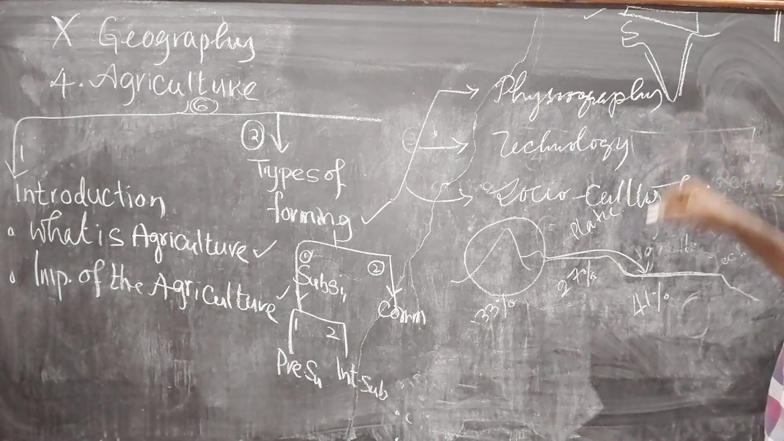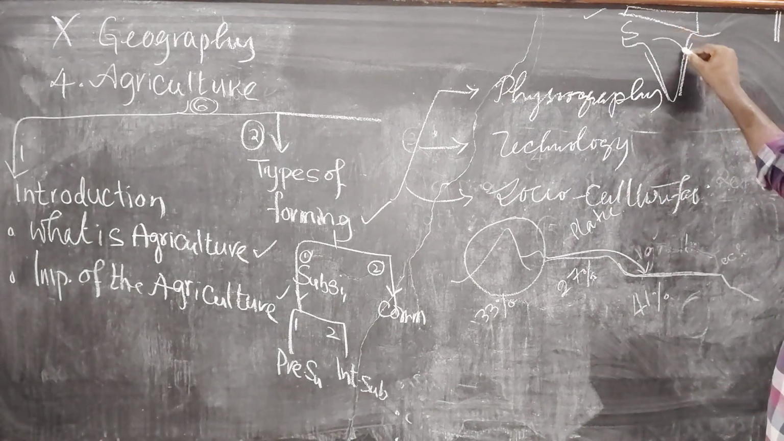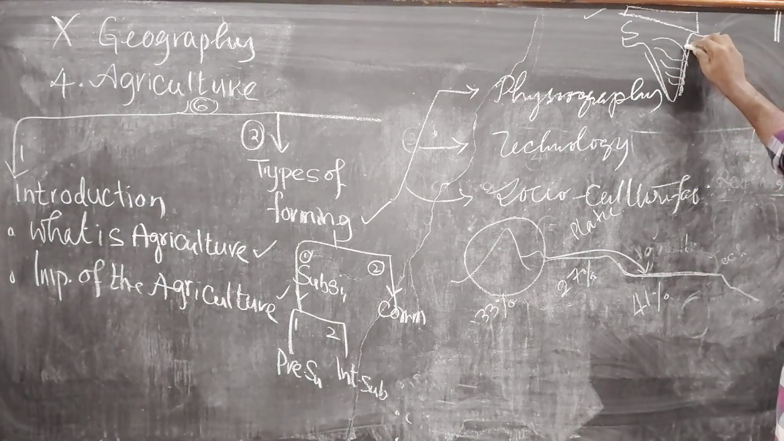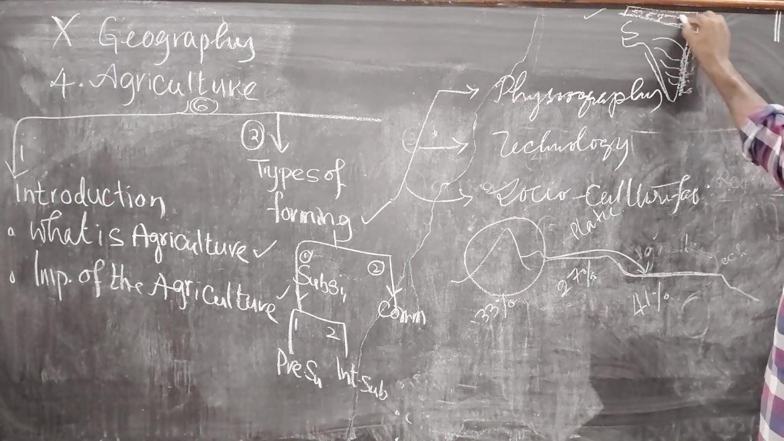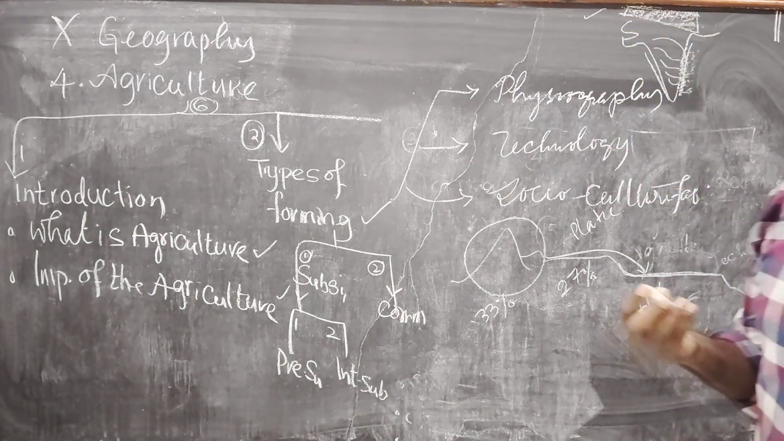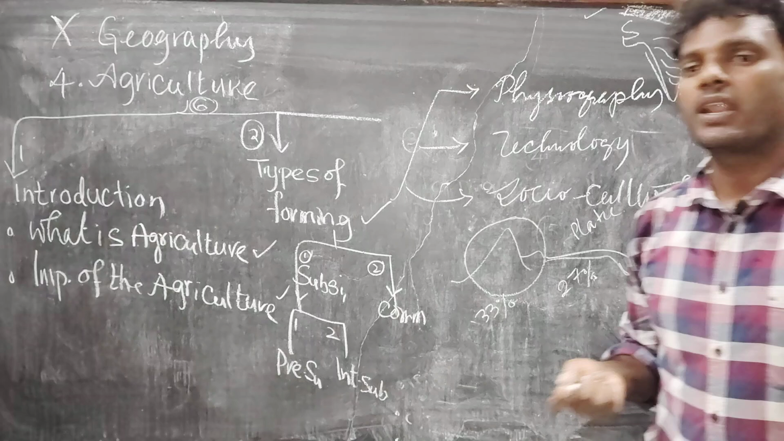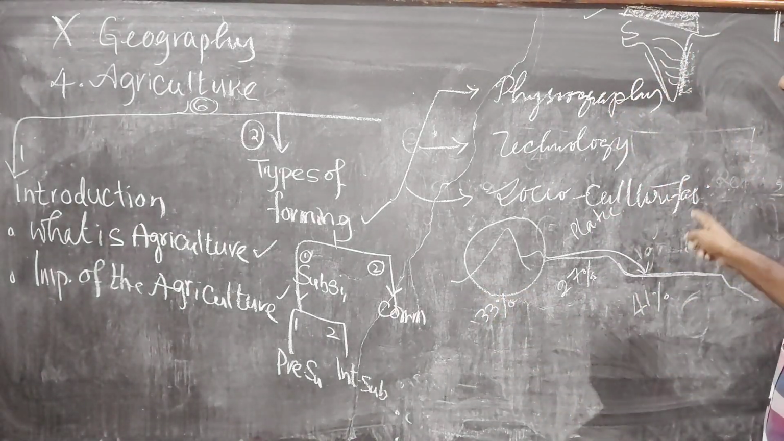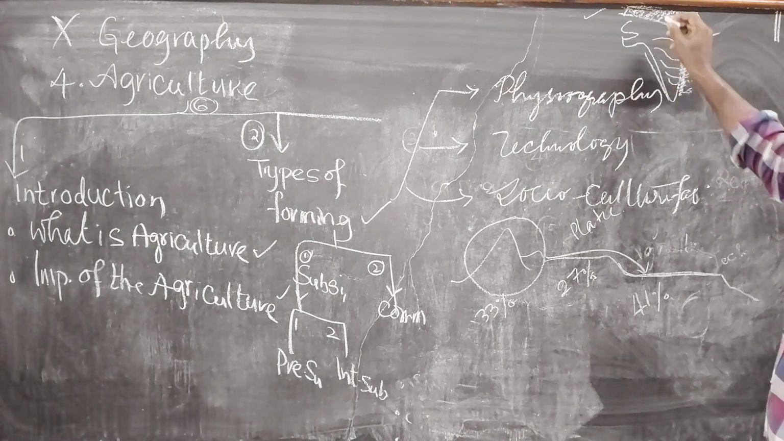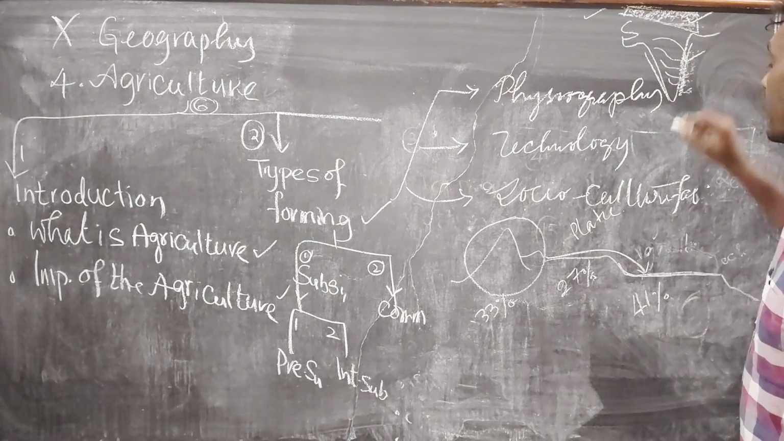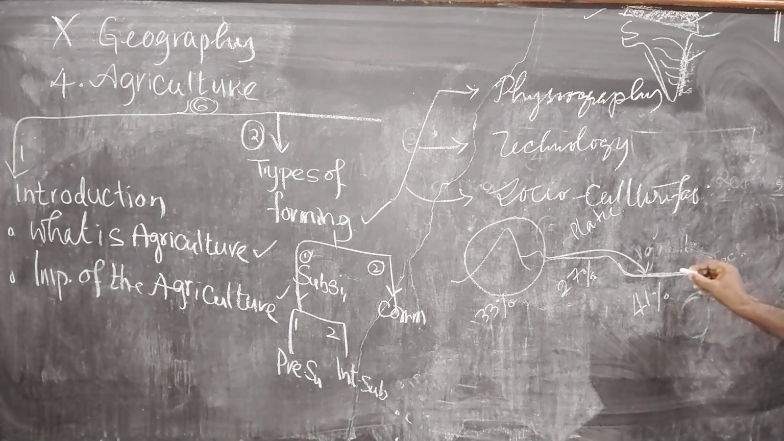We discussed that these plains are very fertile. Why? Because rivers bring so much debris and humus, so these soils are very fertile and also very smooth in nature. The roots of the plants can penetrate easily and they grow very well. These soils are very suitable based on physiography, so agriculture is very developed in areas where we find plains.